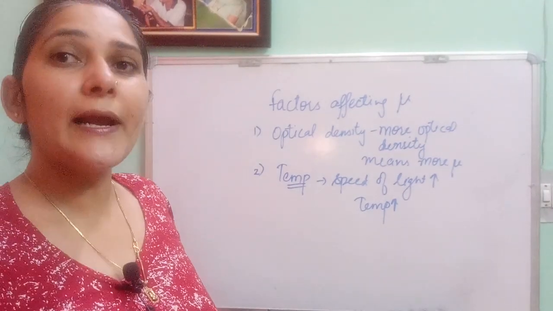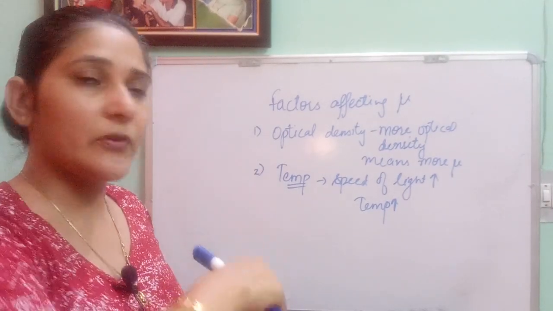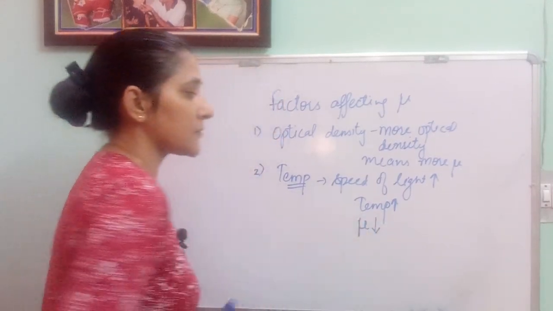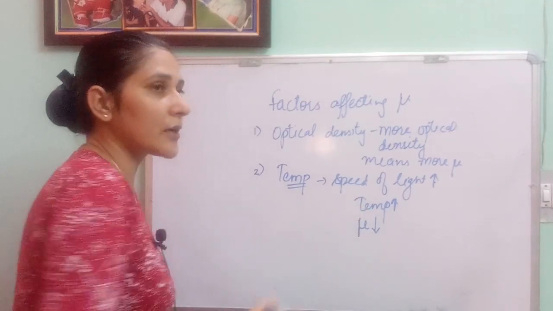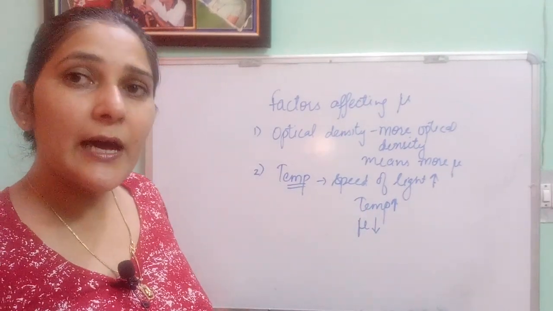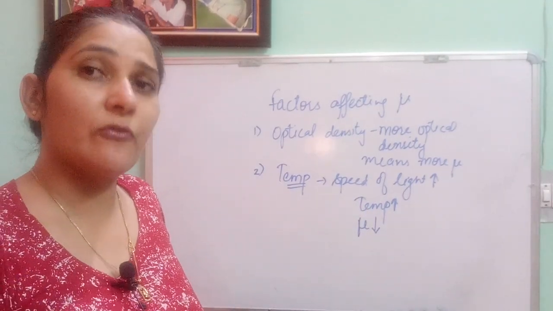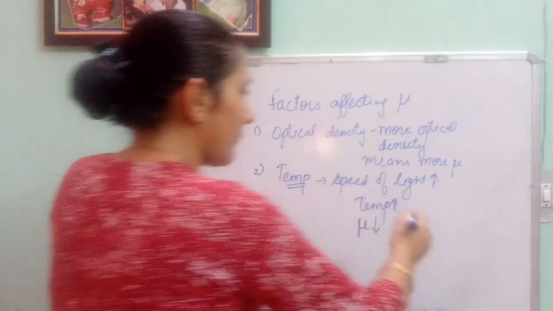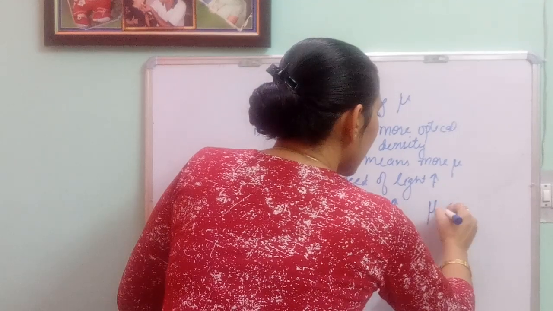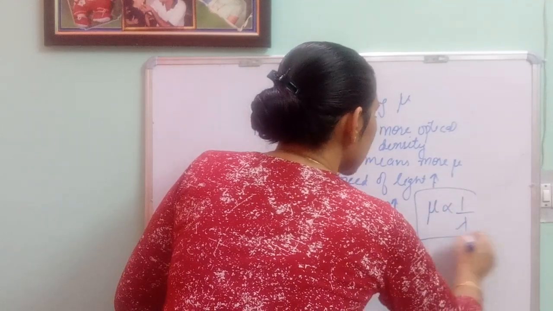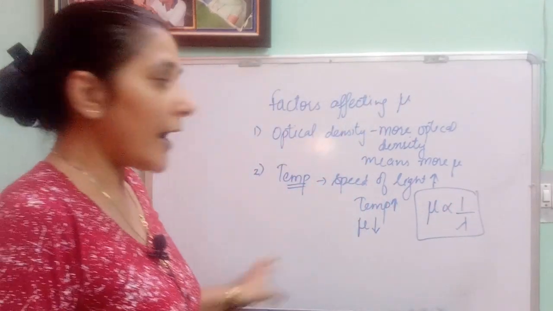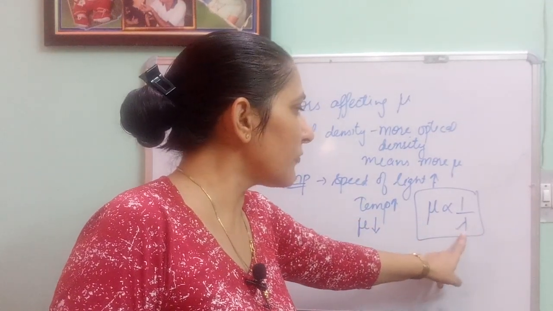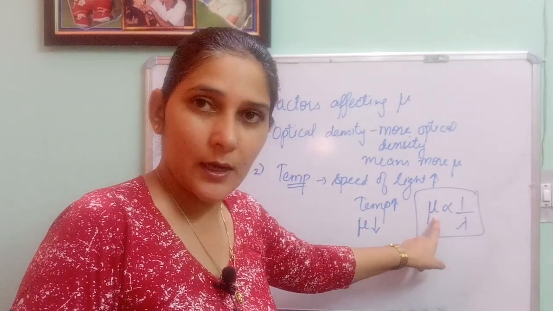When the speed of light increases, as we did in the previous section, the refractive index decreases, because speed and refractive index, or you can say wavelength and refractive index, are inversely proportional to each other. I can write here so that you can remember: refractive index and wavelength are inversely proportional, and wavelength and speed are directly proportional. So more speed, more wavelength, lesser refractive index.